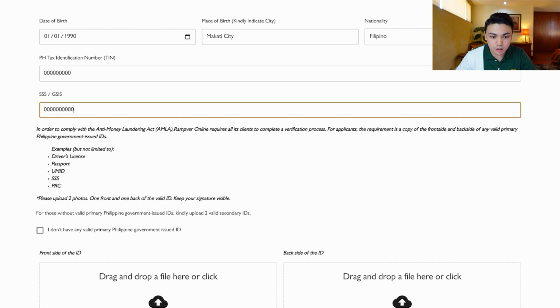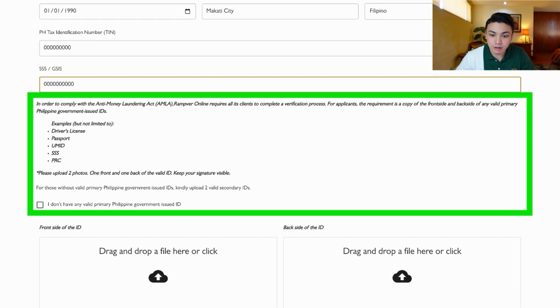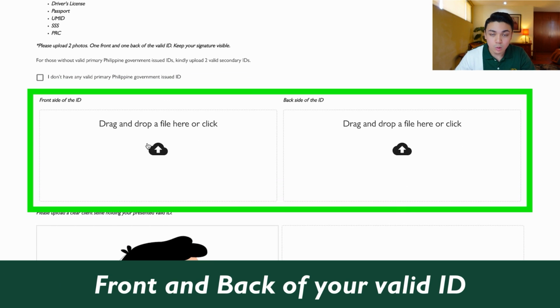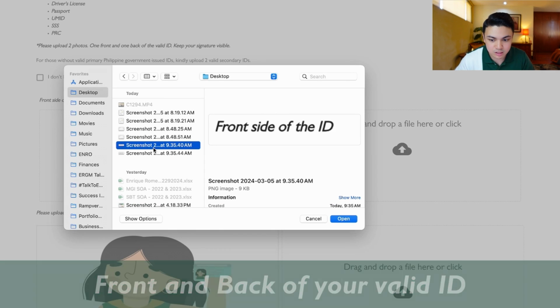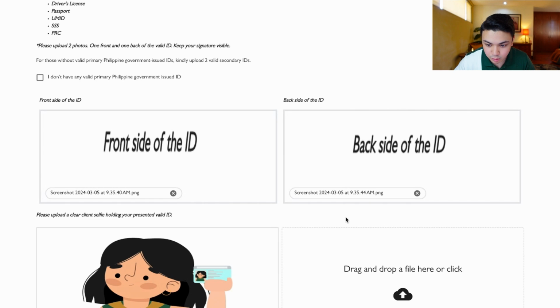So reminder lang here, in order to comply with the Anti-Money Laundering Act or AMLA, Rampver Online requires all its clients to complete a verification process. For applicants, the requirement is a copy of the front side and back side of any valid primary Philippine government-issued ID. So please upload two photos, one sa front and one sa back. Front side of ID, tsaka back side of ID.